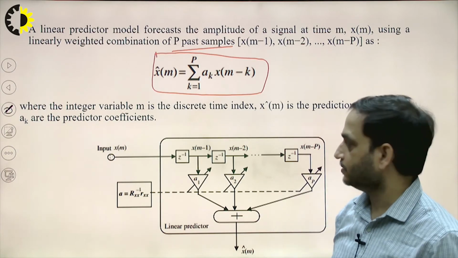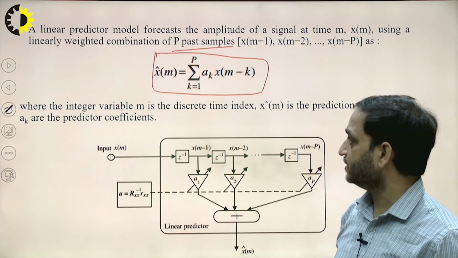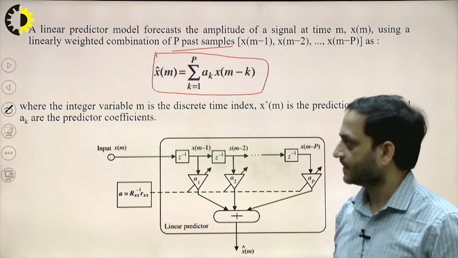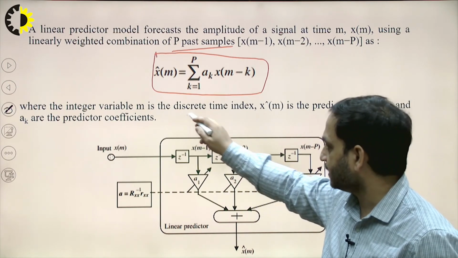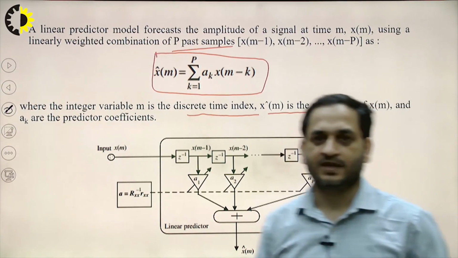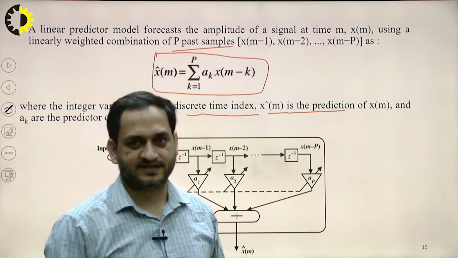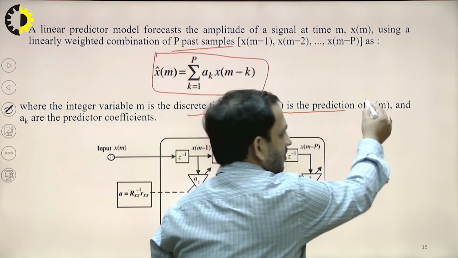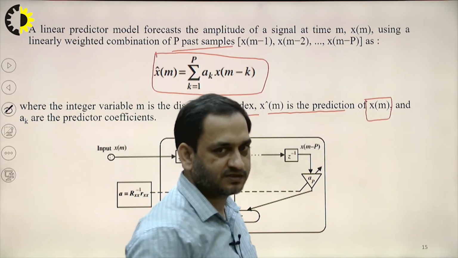x cap m is equal to the summation over k equal to 1 to p of a_k x(m-k). These are the p past samples we are observing. Here the integer m is the discrete time index, and x cap m is the prediction of x(m). So x(m) is the original signal, and a_k is the predictor coefficient.